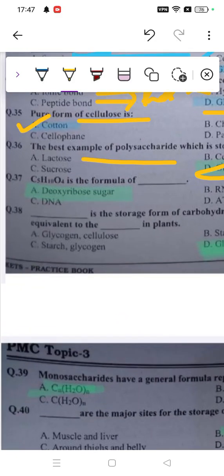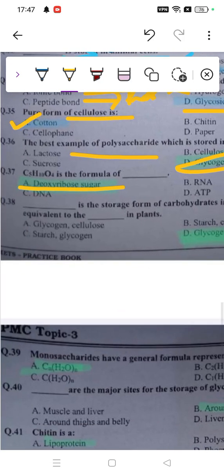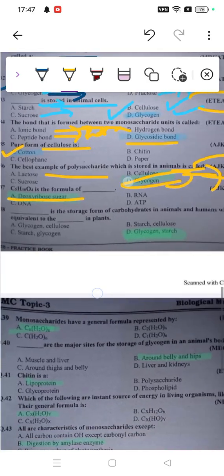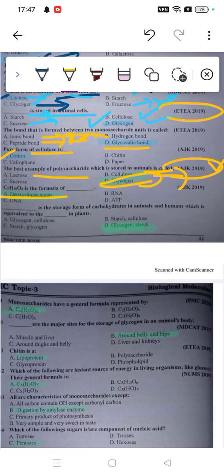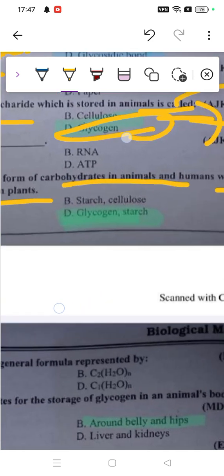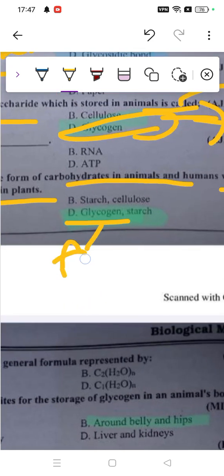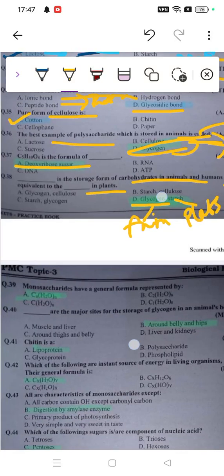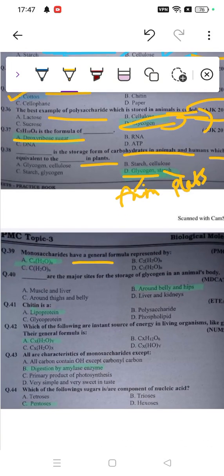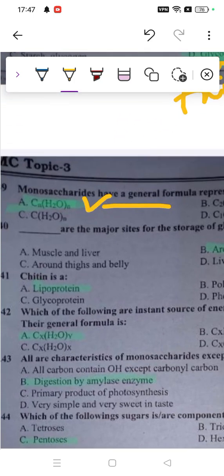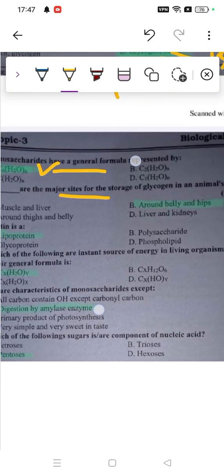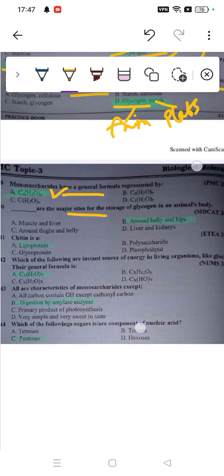CnH10On is the formula of, so that's the formula of deoxyribose sugar, 5 carbon and 10 hydrogen. Dash is the storage form of carbohydrates in animals, and dash in plants. So glycogen is in animals, starch is in plants. Monosaccharide having a general formula represented by CnH2nOn. Dash are major sites for storage of glycogen in an animal's body.